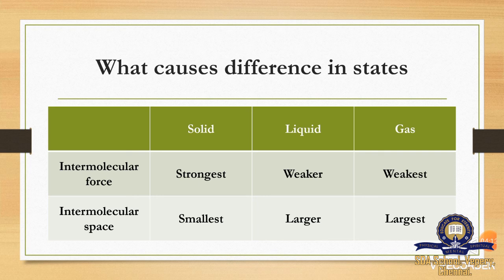Here in the tabular column you can see intermolecular force. For solid it is strong, and for liquid it is weak, and for gas it is weakest. And the intermolecular space, for solid it is smallest, and for liquid it is larger, and for gas it is largest.